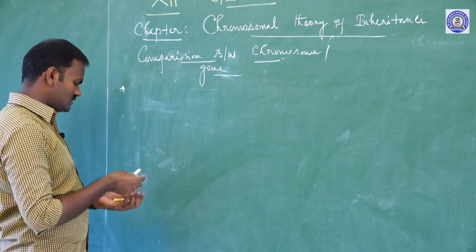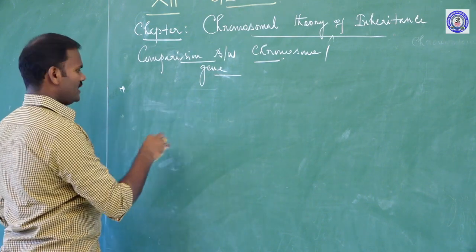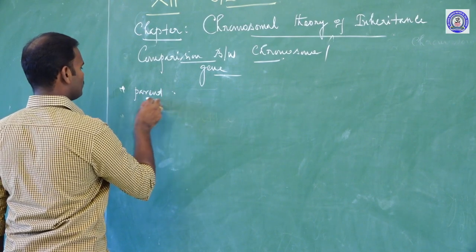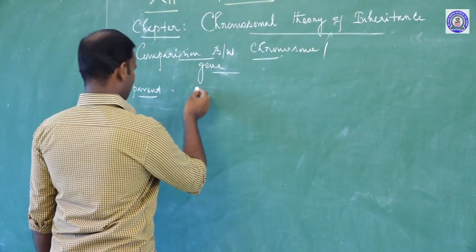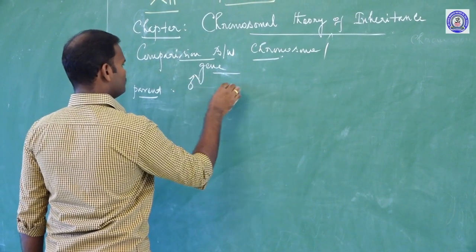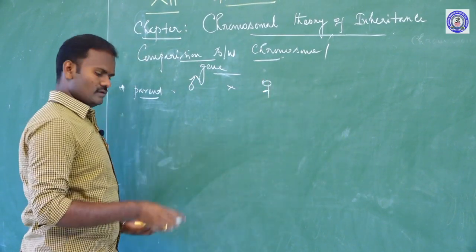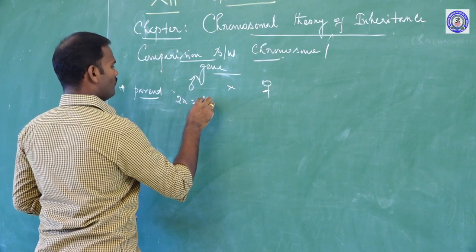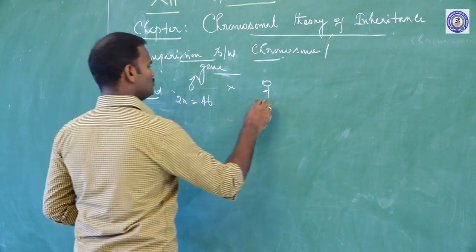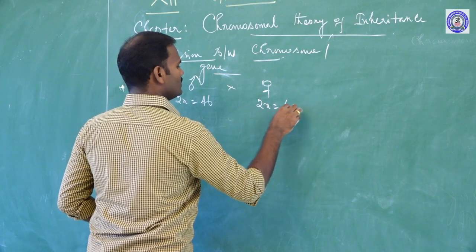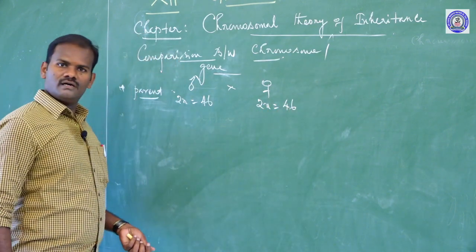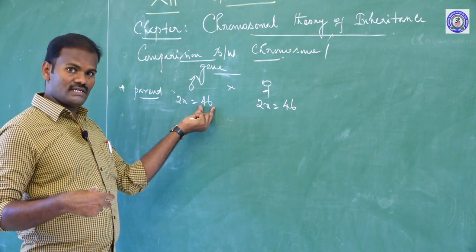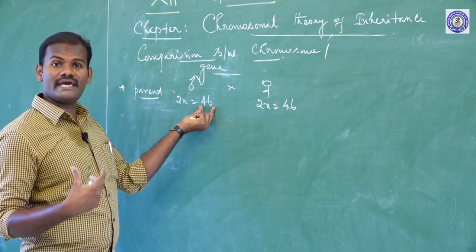Constant. If we take, for example, human beings, the parents: a male crossed with a female. The male diploid set of chromosomes is equal to 46 chromosomes. The female also has a diploid set equal to 46. These 46 chromosomes are constant in each and every cell, especially since we are eukaryotic organisms.